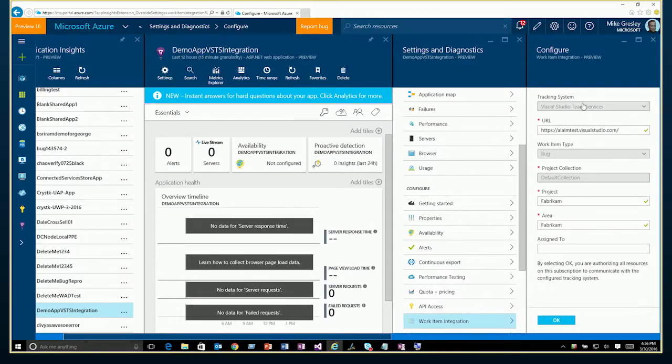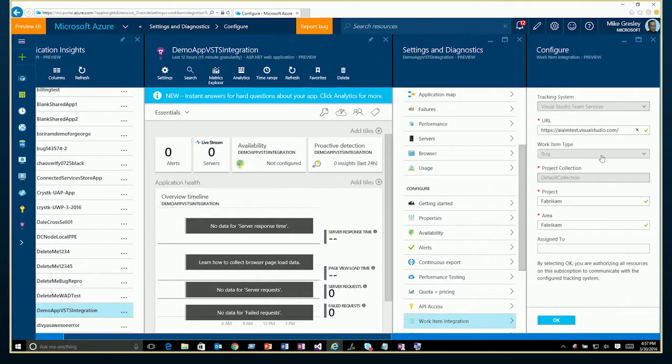Today, that's just VSTS. One of our very next steps is to open this up so that we can do custom integration and integrate with other products that are out there in the market. In the case of VSTS, we need to know the URL where we're hooking in, right? So that we know exactly what VSTS system we're using.